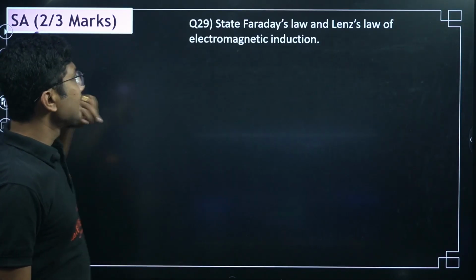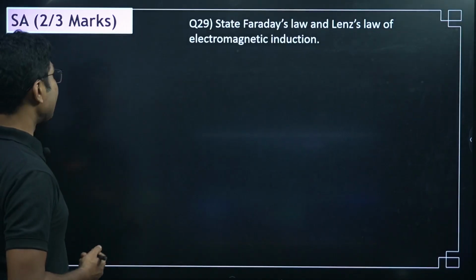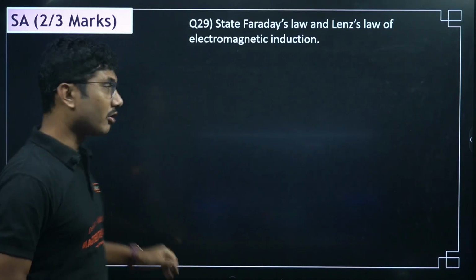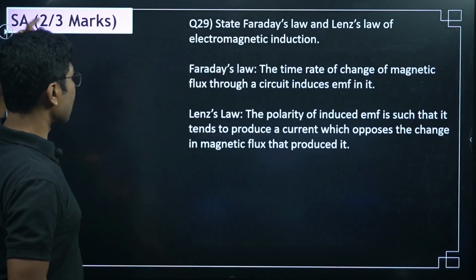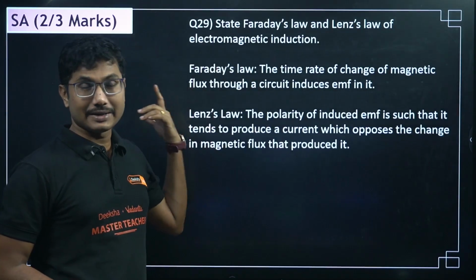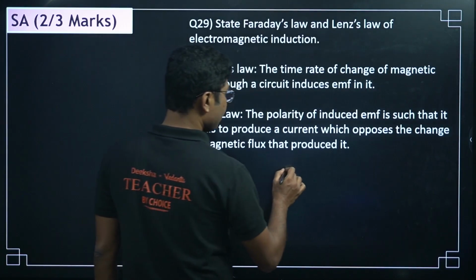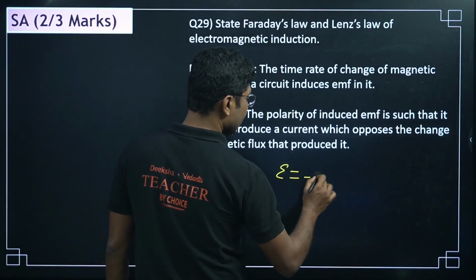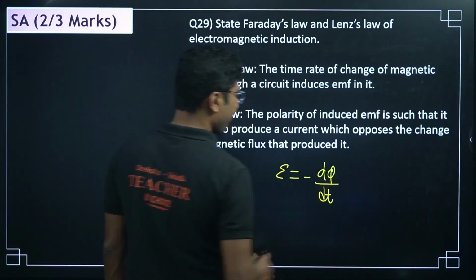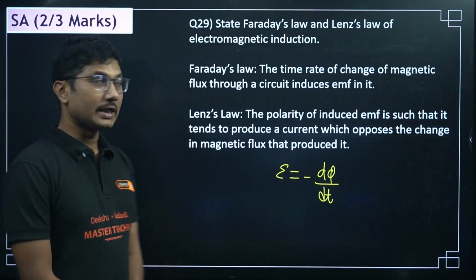Now next, state Faraday's law and Lenz's law of electromagnetic induction. Both laws might come, or individually one of the laws might come as a 2-marker question, or combined as a 3-marker question. If they ask you to explain it, then you have to add this mathematical expression: epsilon is equal to minus d phi by dt. It is the induced EMF, the rate of change of flux.